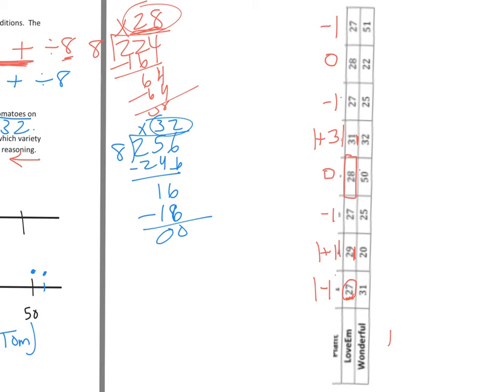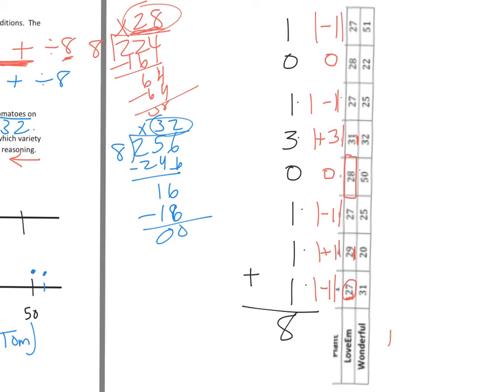But right now, what I want to do is absolute value, because we have to find mean absolute deviation. So absolute value is just how far away the number is from 0. So -1 is 1 away. 0 is still 0. -1 is 1. Positive 3 is 3. 0, 1, 1, and 1. Now, to find mean absolute deviation, I add these up, because this is the absolute value. I have 1, 2, 5, 6, 7, 8.